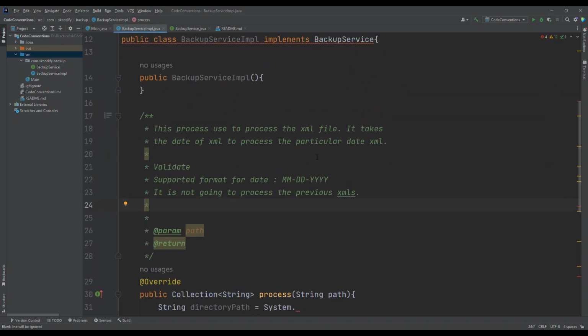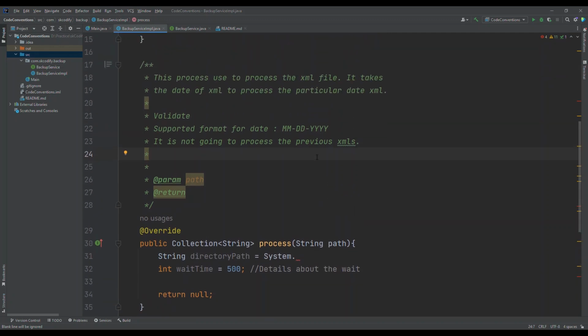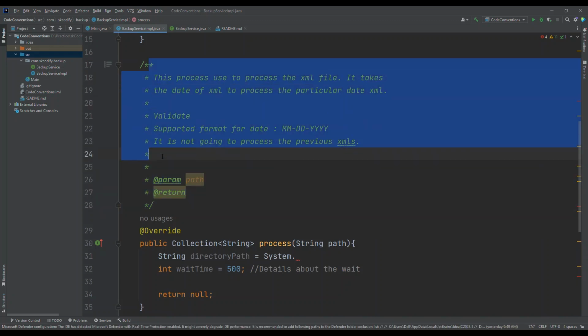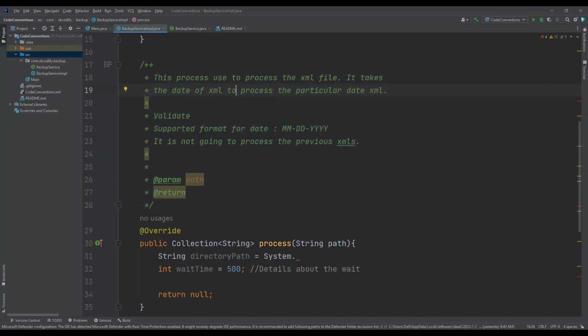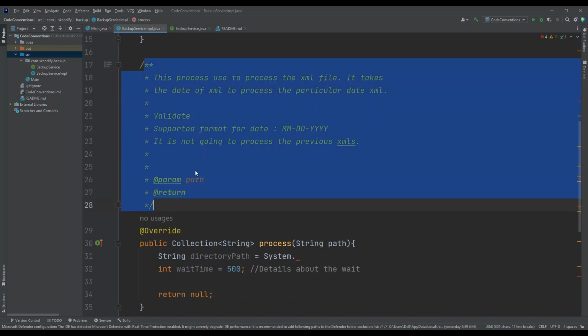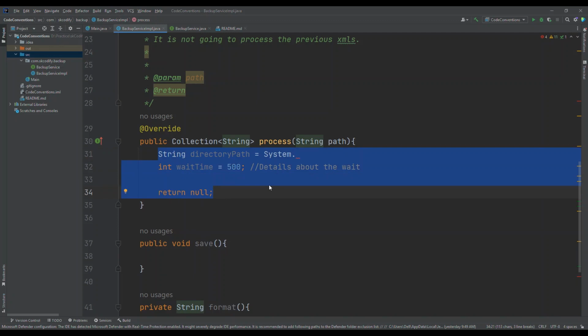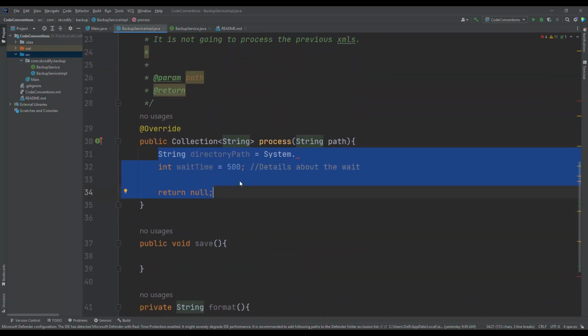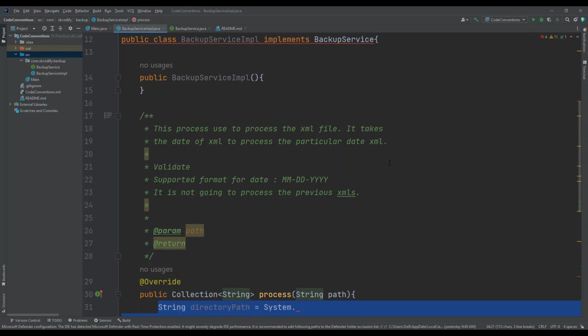Whenever you get a chance to work on some other code, yes, see the comment if it is already present there, but do not fully trust it. Don't argue or fight with peers about it. Okay, the comment is saying this, but a comment can be outdated. So try to see what the implementation is doing, and if you get a chance to work in a method written by someone else, update the comment.